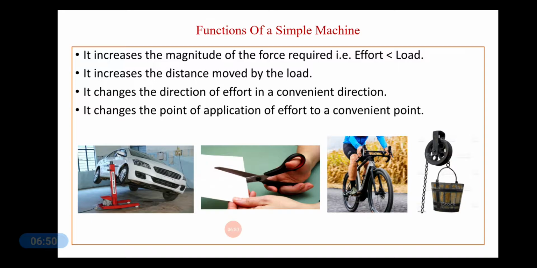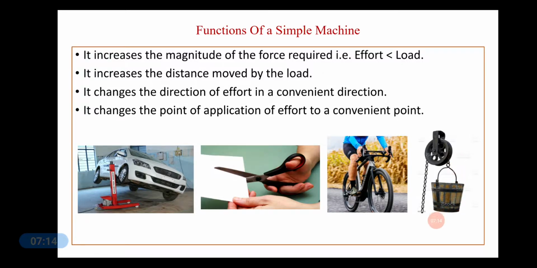Third point, it changes the direction of effort in a convenient direction. See the example of the pulley over here. You must have seen a well. How do people take out water? They always use a pulley, as you see over here. You have a rope which is tied to this bucket.